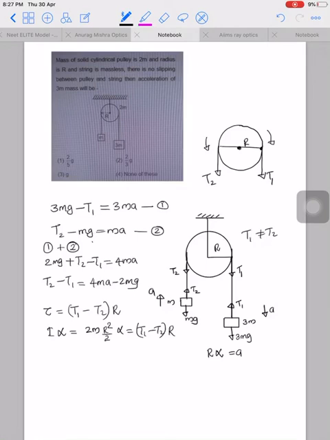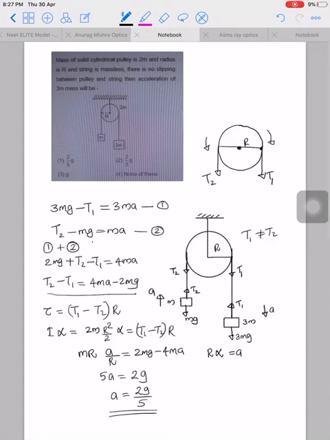Okay. On substituting alpha, mr into a by r is equal to T1 minus T2, from this equation, 2mg minus 4ma. m will cancel, r will cancel. Therefore, minus 4a becomes plus 4a. Plus 4a plus a, that is 5a, is equal to 2g, or a is equal to 2g by 5. This is the acceleration of the masses.